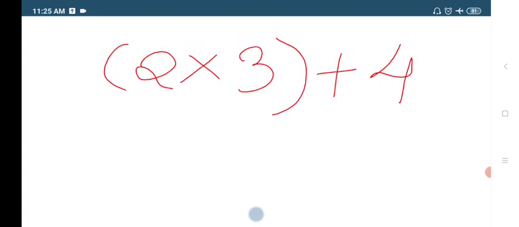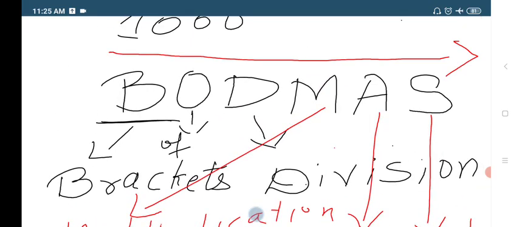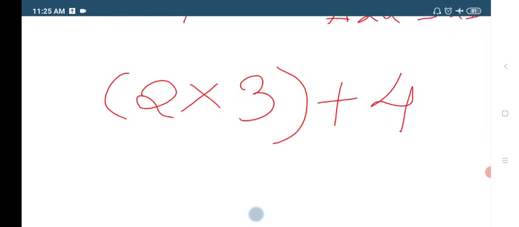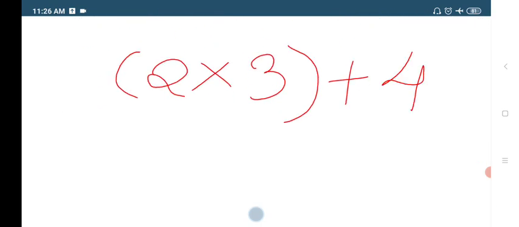According to the BODMAS rule, what is first? B is first, right? So we have to open the bracket first.